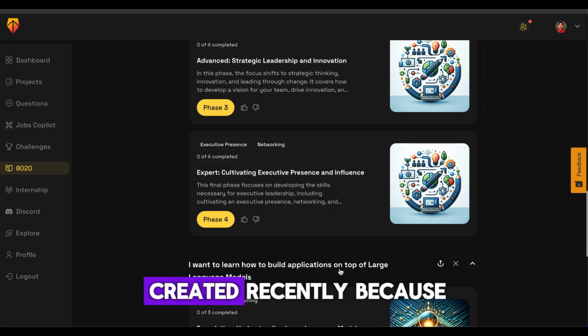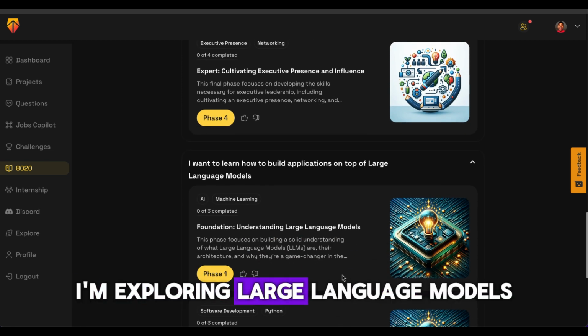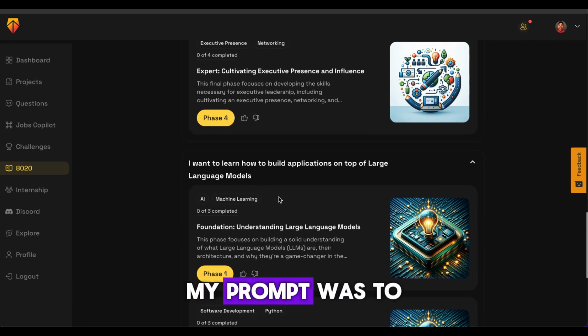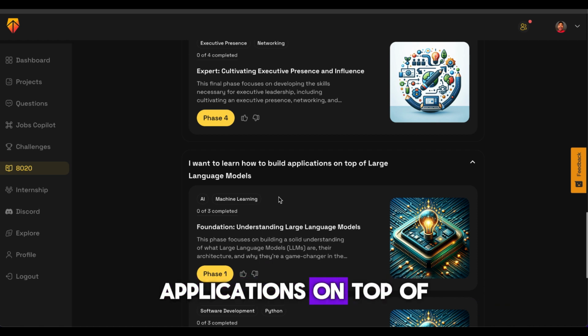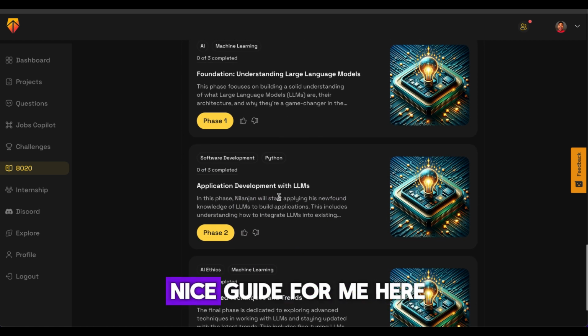Here's another one I created recently because I'm exploring large language models. In this case, my prompt was to learn how to build applications on top of large language models. So it created a nice guide for me here.